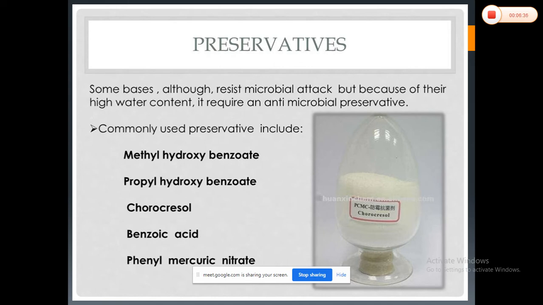There are various terms that describe the microorganisms associated with pharmaceutical and cosmetic products, like harmful microorganisms, objectionable microorganisms, and opportunistic microorganisms. A microorganism is harmful to the human being if it causes some disease or infection.